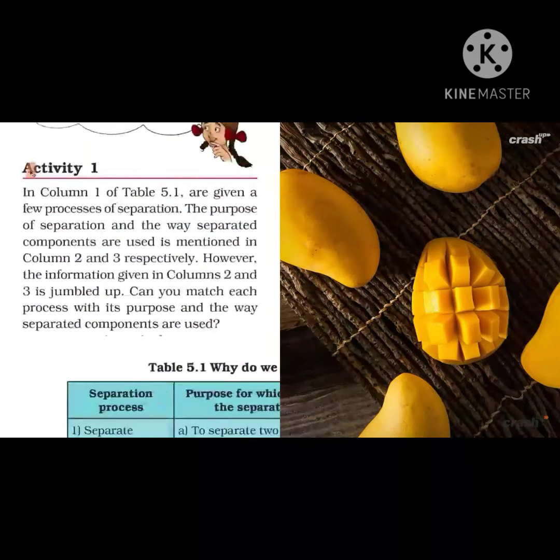Now, in your textbook, the first activity is given. In that activity, some processes of separation, the purpose of separation and the way of separation are given. We have to separate the components which are mentioned there.